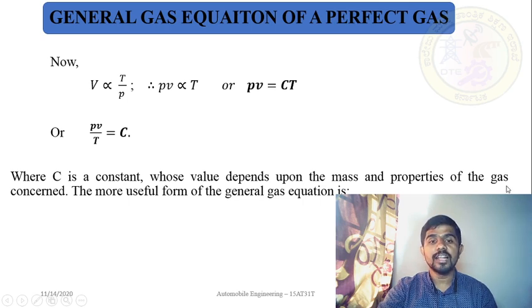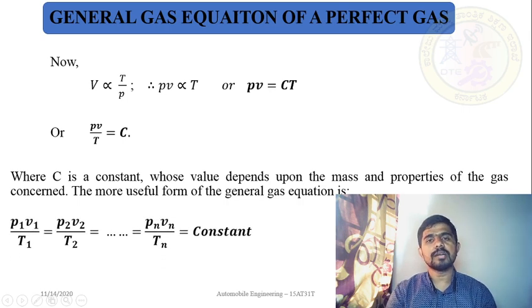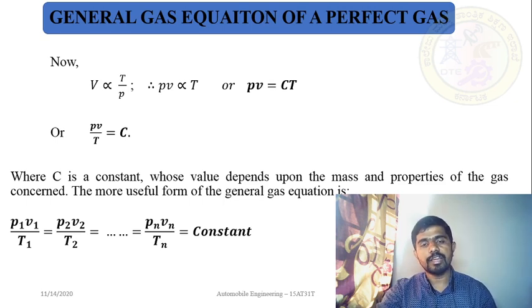It is not equal for all gases. The value of C depends upon what? You should remember this: mass and properties of the gas concerned. The more useful form of the general gas equation is P1 V1 divided by T1 is equal to P2 V2 by T2, and so on till n number of states, Pn Vn divided by Tn is equal to a constant, where 1, 2, n are the number of states.